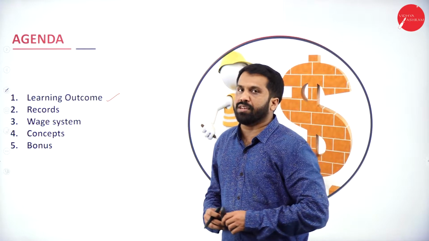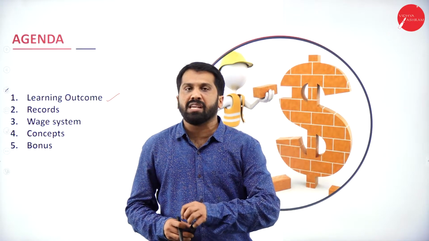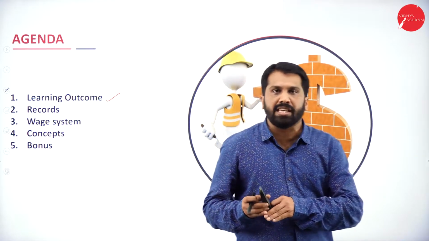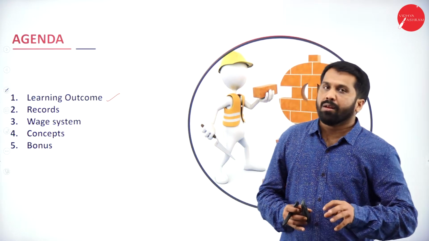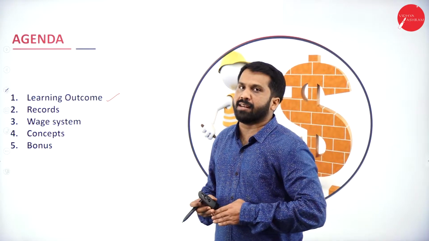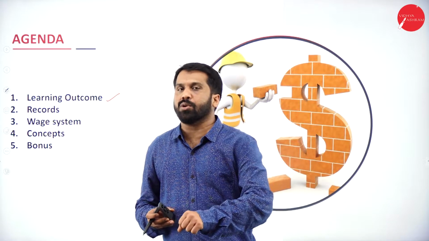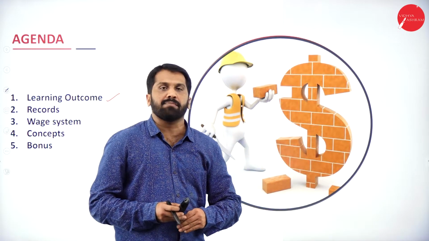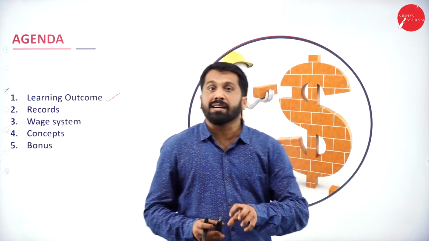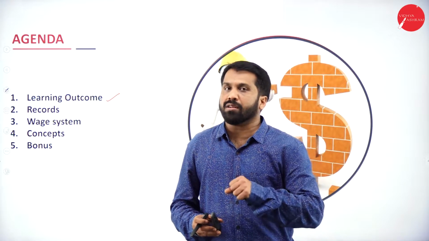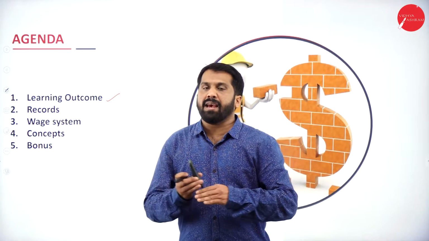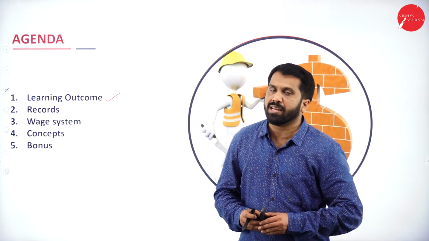Then we have to calculate wages, and wages cannot be paid equally for everybody. A few people come in the morning, go in the evening, and don't work. Whatever the production is, doing actively for a few group of people, for them also the same salary. And the people who are coming and just going, not doing anything, for them also the same salary. Is it true or fair? No, it is wrong. That's why the wages have to be calculated according to their productivity, according to the time they have spent in the factory. Everything we are supposed to consider, then we are supposed to pay the wages.